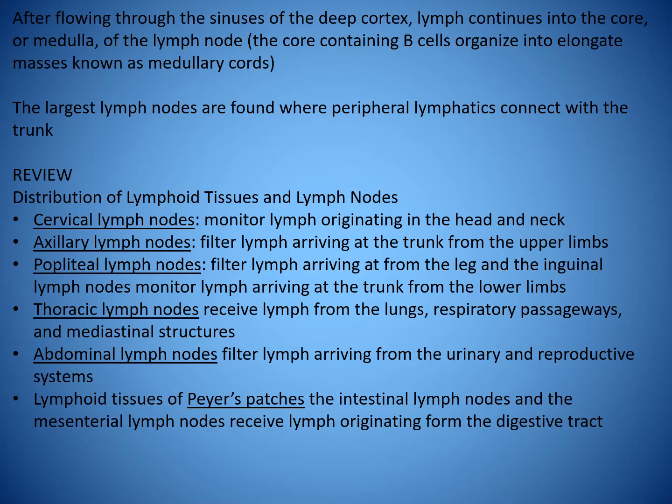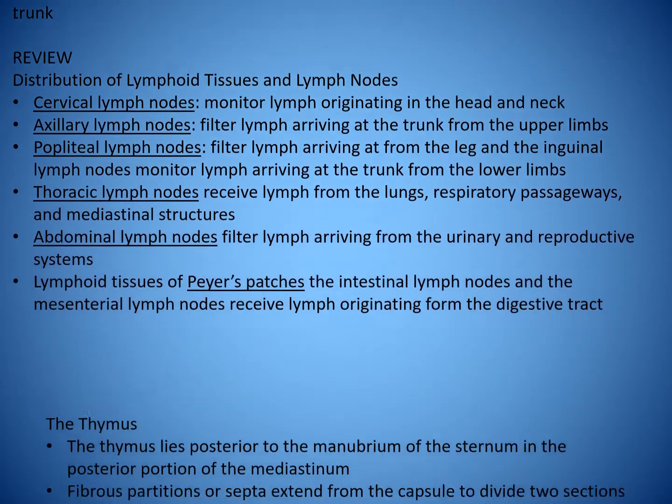The largest lymph nodes are found where peripheral lymphatics connect with the trunk. The distribution of lymphoid tissues and lymph nodes includes cervical lymph nodes, axillary lymph nodes, popliteal lymph nodes, thoracic lymph nodes, abdominal lymph nodes, and lymphoid tissues of Peyer's patches.